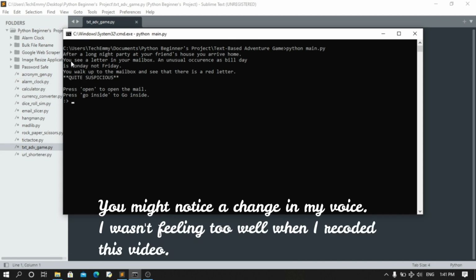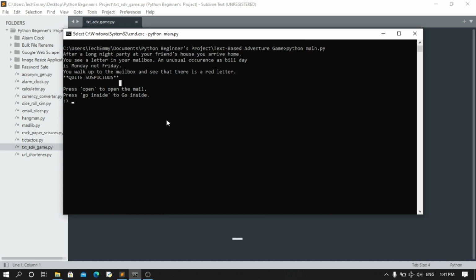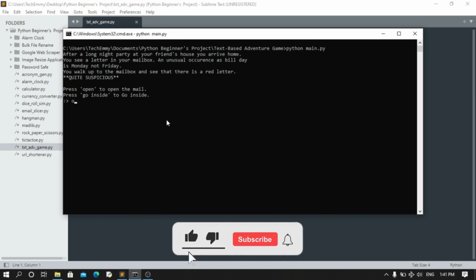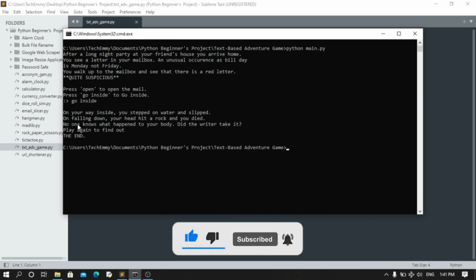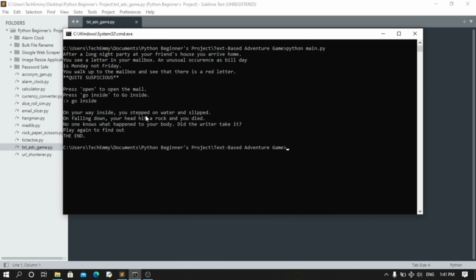So a person gets home from a long night party and then finds a letter in his mailbox. Should you open it or go inside? So we're going to go inside first. If I go inside, when he's way inside, he sleeps and then hits his head on a rock and dies. But let me run the game again.